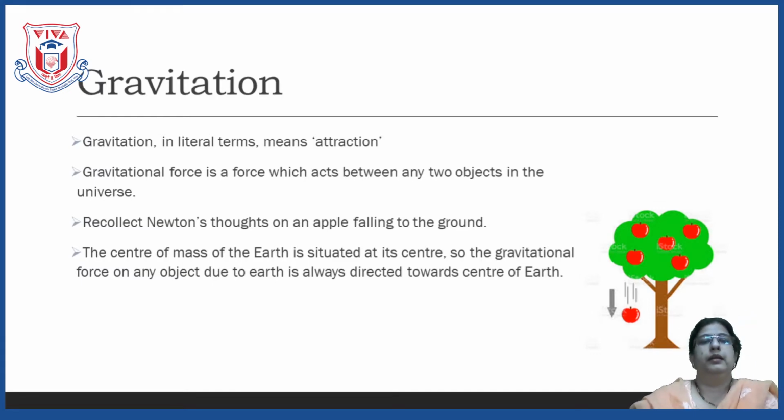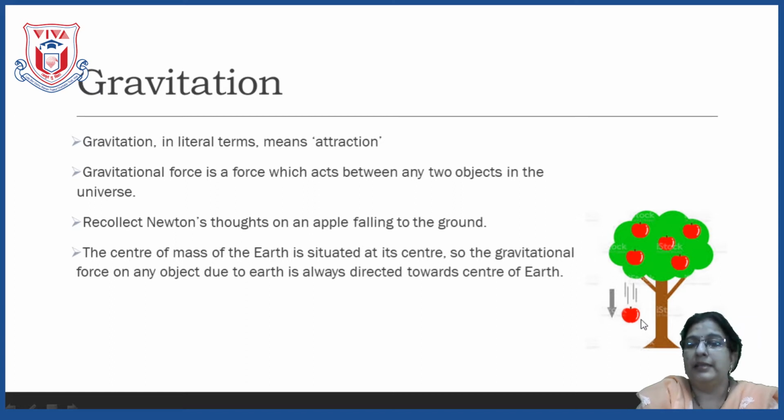Students, initially we did one activity, and in the activity you must have seen that I threw the roll of the sellotape in the upward direction. The roll of the sellotape came down after some time. Now here you can see one diagram. This diagram is of an apple tree. Did anyone recall anything? Yes, the story of an apple falling from the tree and the story of Sir Isaac Newton, the great scientist.